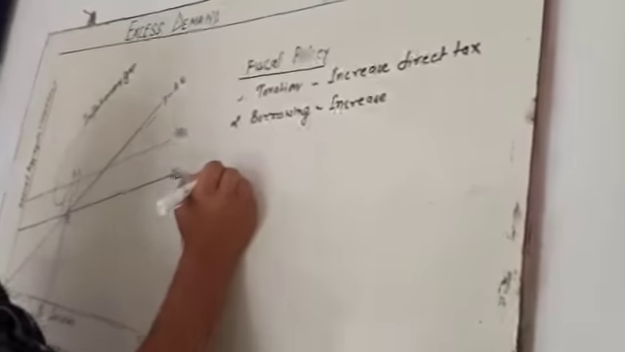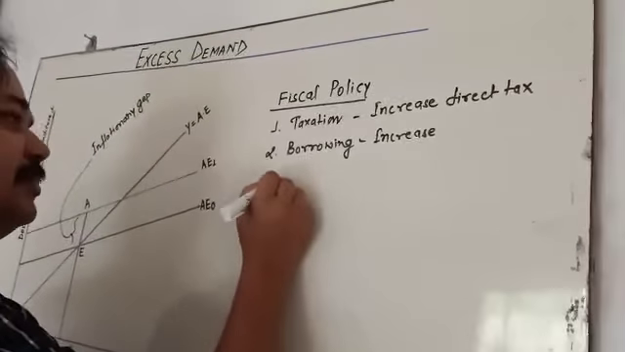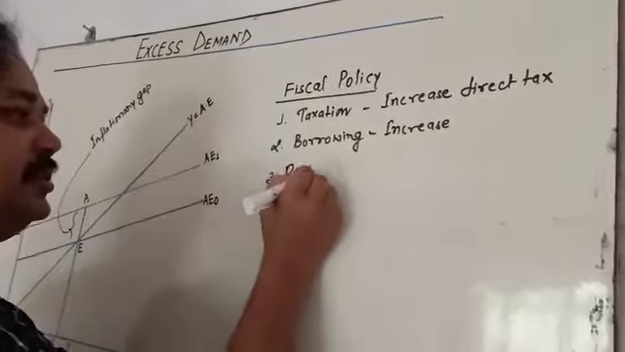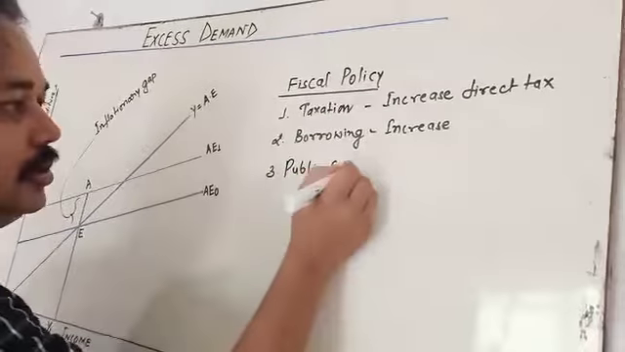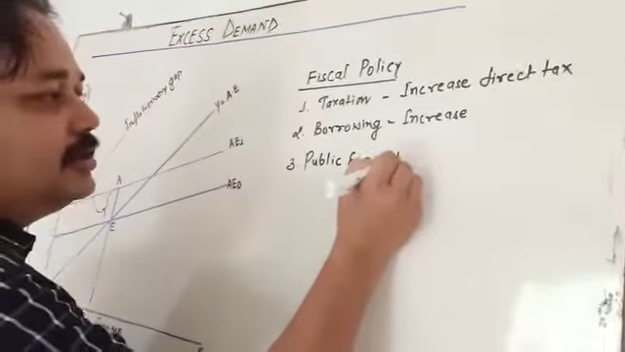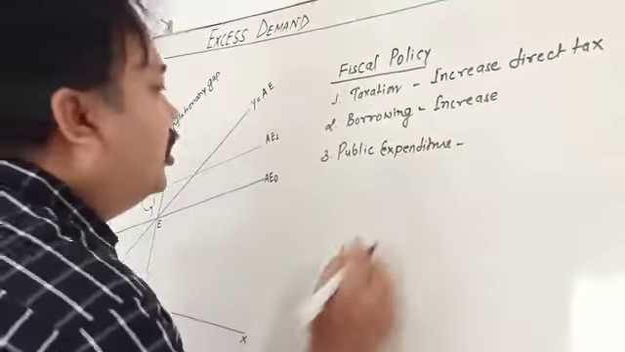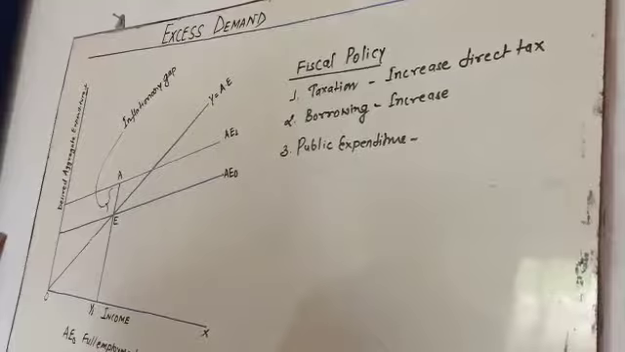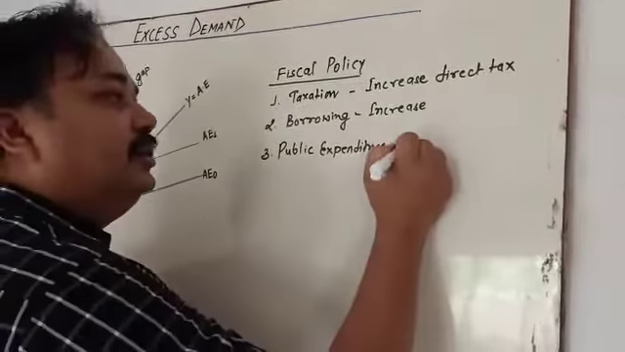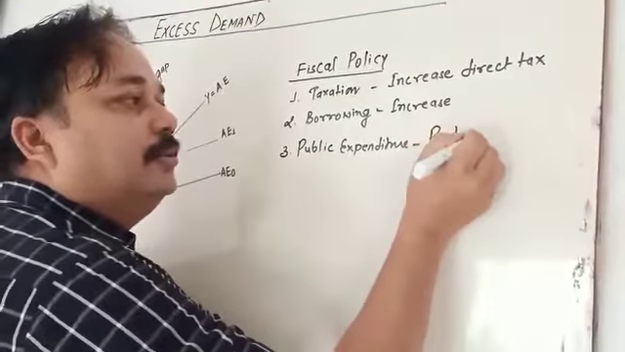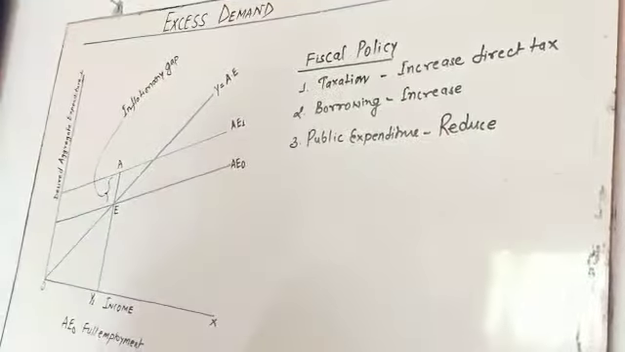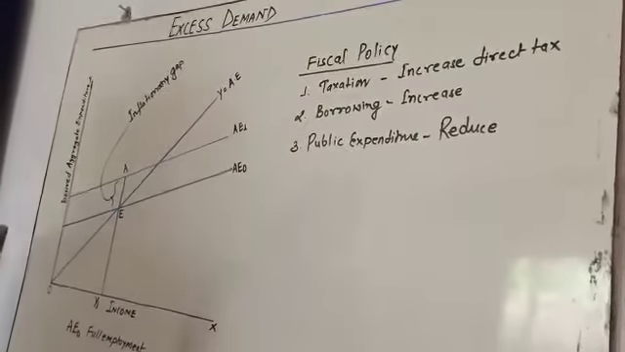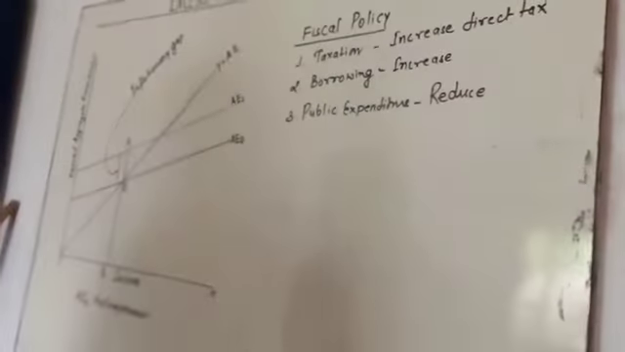Come to the next step, that is public expenditure. Public expenditure means government expenditure. So what will happen? The government is going to reduce all the public expenditure. You have to write reduce. Government is going to reduce the public expenditure, by which the excess demand position in an economy is reduced.